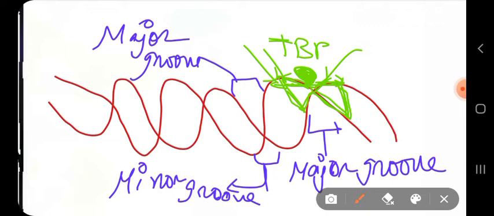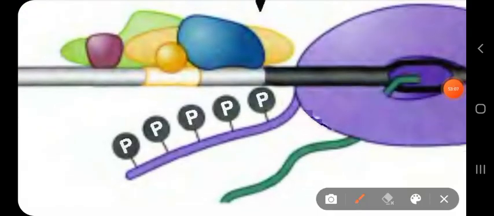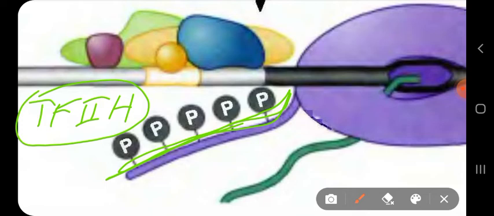So this was about the Tata box part. Now about the tail, what I have said is that the tail region of the RNA polymerase 2 is phosphorylated using a specific kinase enzyme. And one of the kinases has the activity of TF2H. TF2H also has a kinase activity. So phosphorylation of the tail is carried out by a specific kinase, and other kinases including TF2H carry out the phosphorylation part.